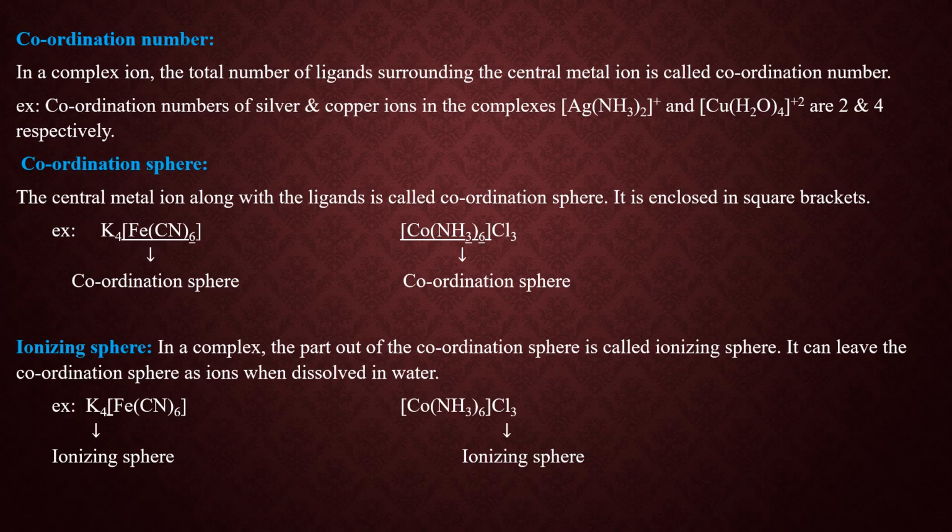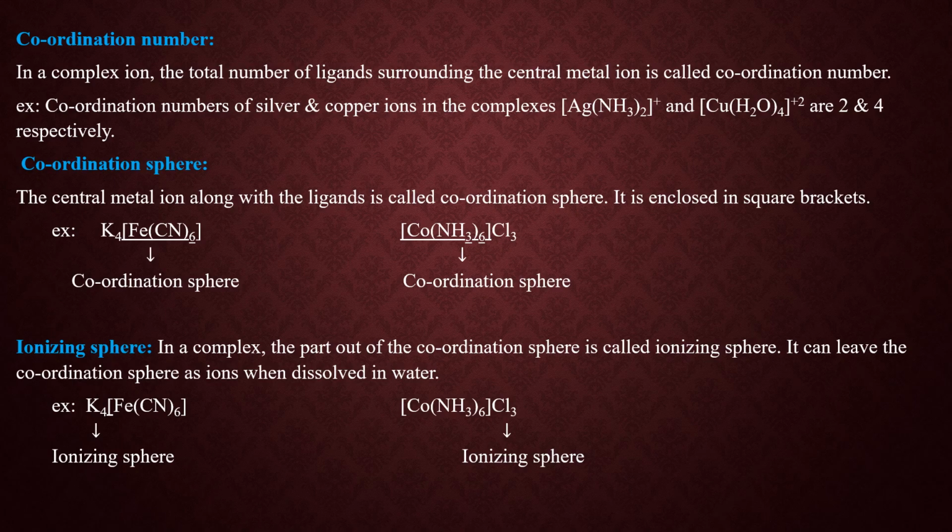What is coordination sphere? Look at the examples first before knowing the definition. K4[Fe(CN)6]. So [Fe(CN)6], which is written in square brackets, is the coordination sphere. Fe is the central metal ion and CN groups are the ligands. So the central metal ion along with the ligands is called the coordination sphere and it is enclosed in square brackets. Understood, students? The central metal ion along with the ligands, this portion we call the coordination sphere.